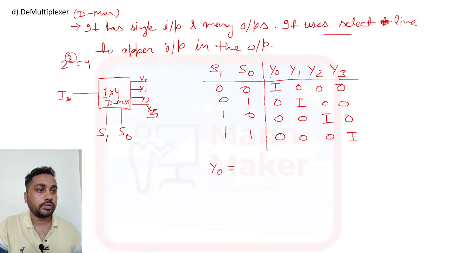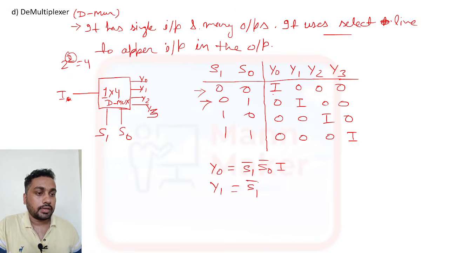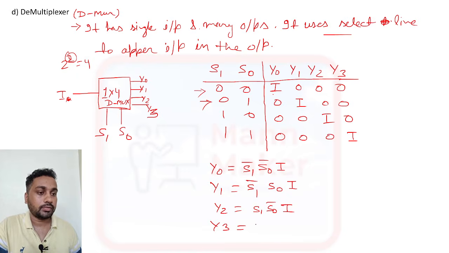Now you need to make the Boolean expressions. For Y0, when S1 bar and S0 bar, I appears. For Y1, when S1 bar and S0, I appears. For Y2, it will be S1 and S0 bar, then I appears. For Y3, it will be S1 and S0, and I appears. So this is the output expression.